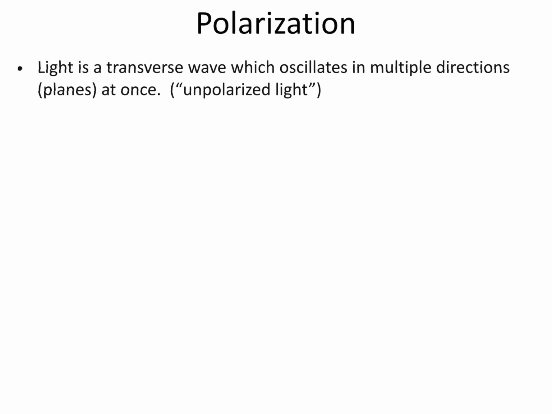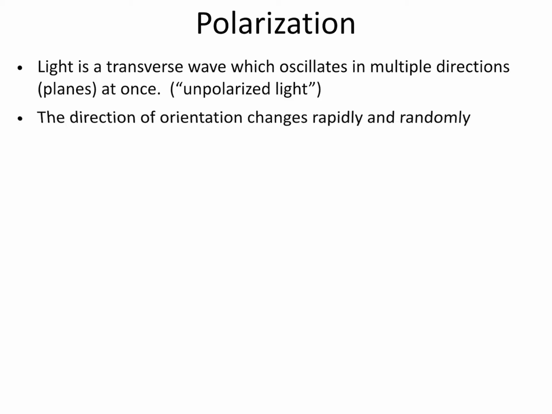All right. Polarization. I don't know if you've heard of polarized sunglasses or any type of polarizing filter on a camera lens, but a polarizer is basically a special type of material that's going to filter out light. You are going to be expected to understand in general what a polarizer does.